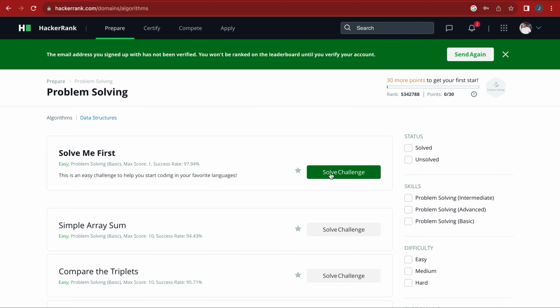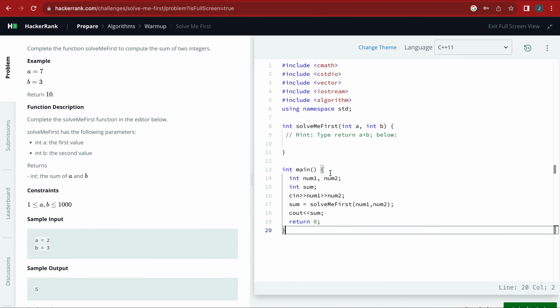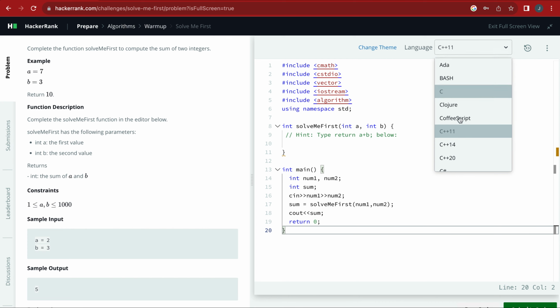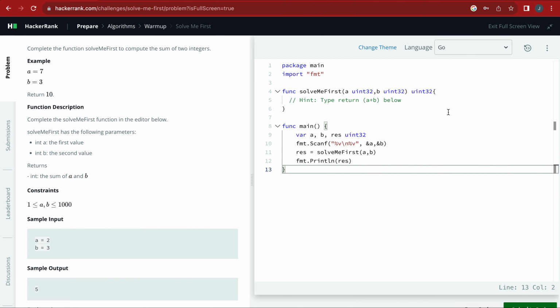Once you click on Solve Me First, one thing you should take note of is that the language here is actually C++. That's not the language we're working in. We are going to be working with Go. This is Go for beginners anyways. So where do we start from?